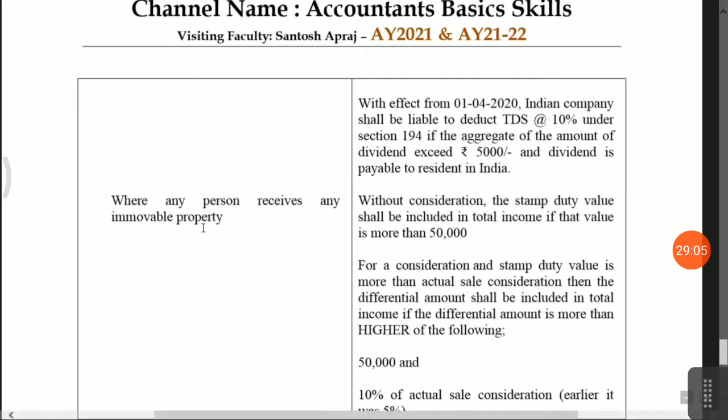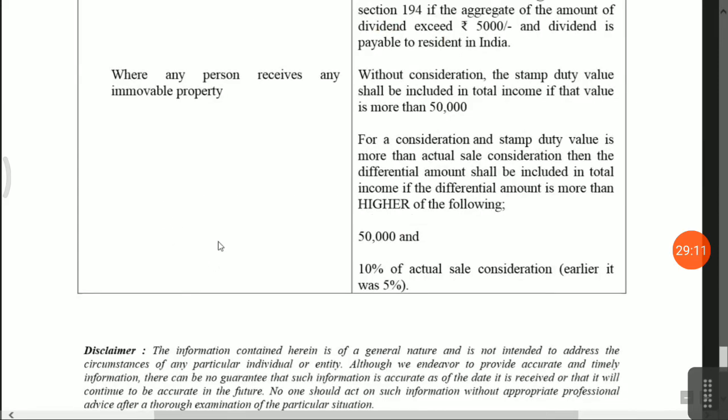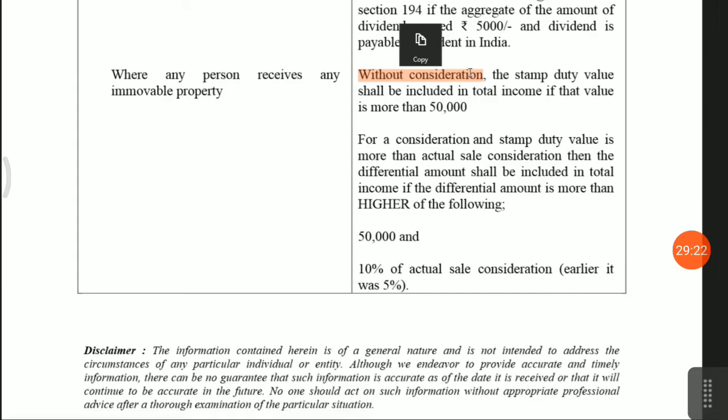Where any person receives any immovable property, this is the most important provision because there are so many debates. Without consideration, means there is no agreement, and the immovable property is transferred, the stamp duty value shall be included in the total income if that value is more than 50,000.